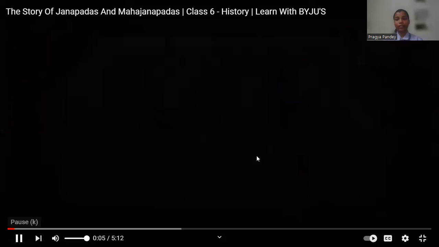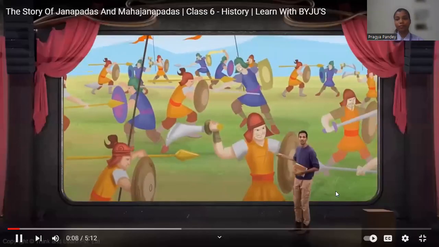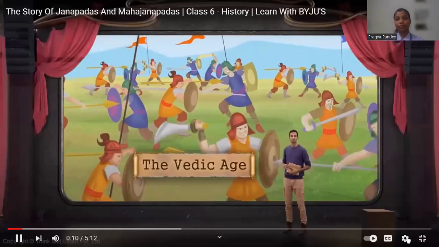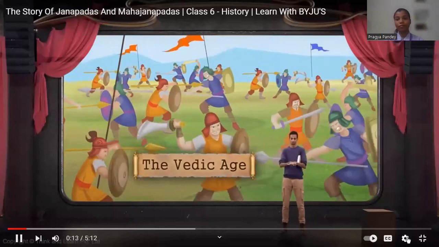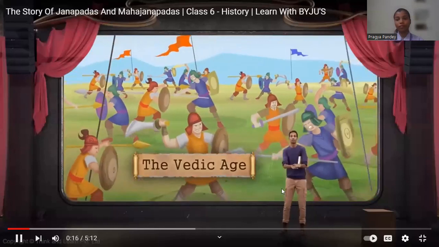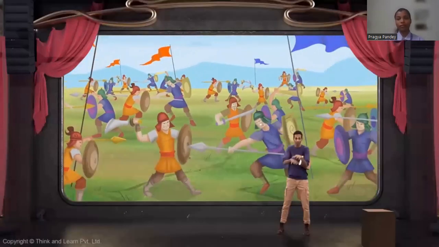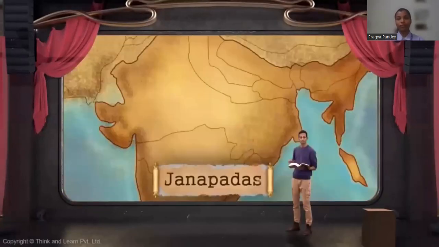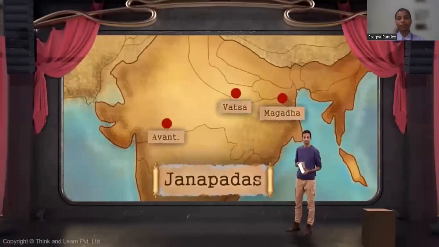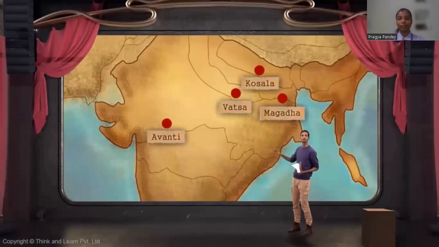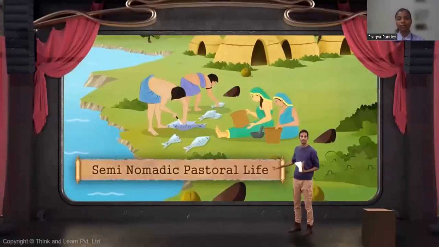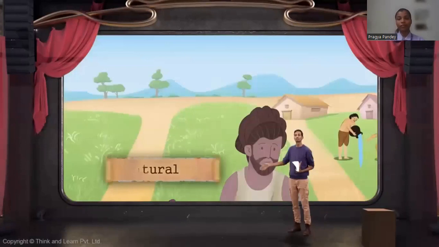Fierce competition was going on between the new kingdoms that popped up during the Vedic age. Some were gaining an advantage, and some were falling behind. But none seemed to be strong enough to take over the region and become a major power. Janapadas, such as Magda, Vatsa, Avanti, and Kosla that emerged in the later Vedic period and moved from semi-nomadic pastoral life to a more settled agricultural society by now.